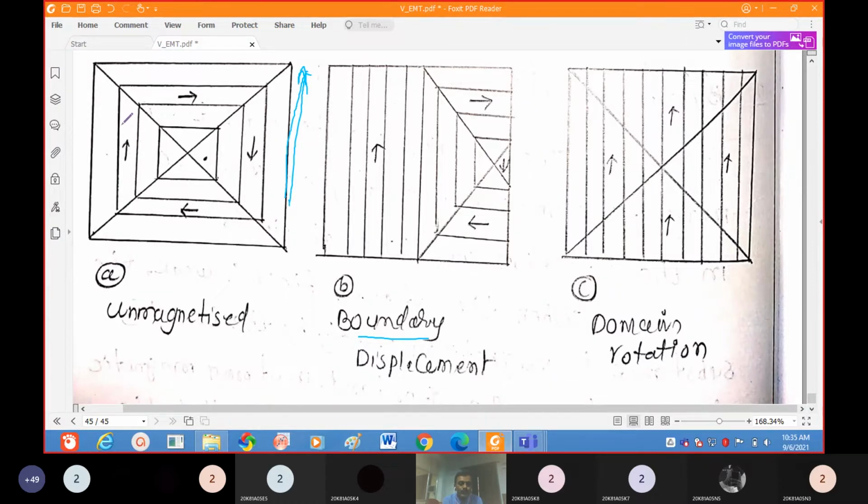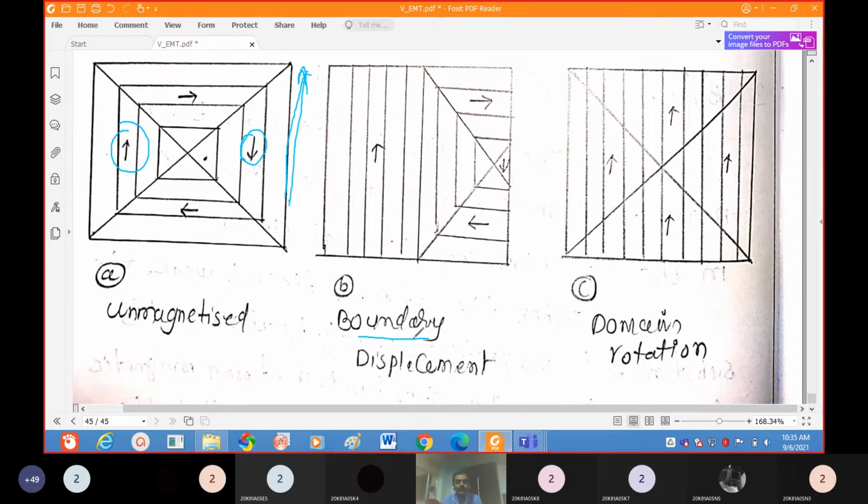What happened here? This is the field direction, and this domain has the field direction. That's why this domain wall increases. This one is in the opposite direction of the field direction. That's why this domain wall will be reduced to very small compared to the remaining domain walls.